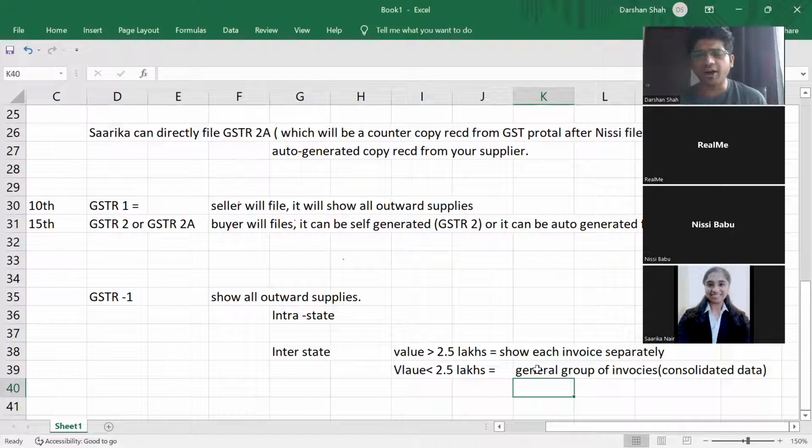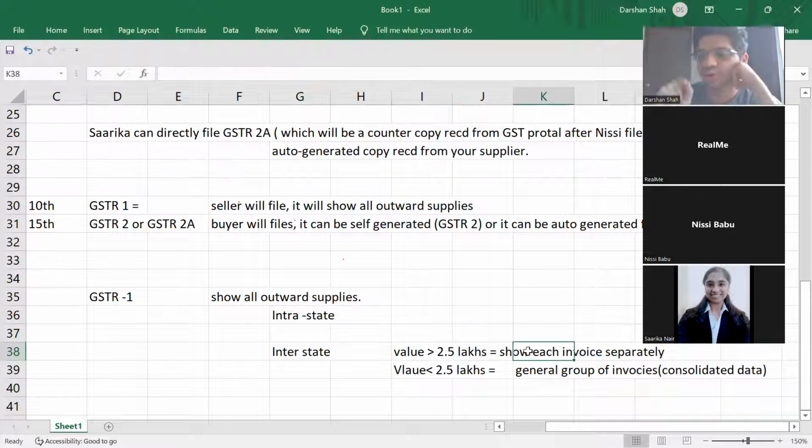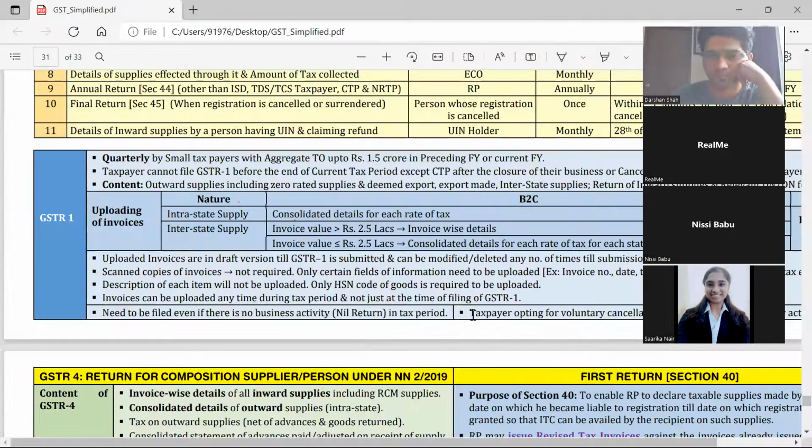So if you have invoices of lower value, you don't need to show them separately in GSTR1. You can just make a common group, a common account, and show it under that. But if the value of an invoice is more than 2.5 lakhs, you have to show each invoice separately. Understood what we are showing in GSTR1, guys?